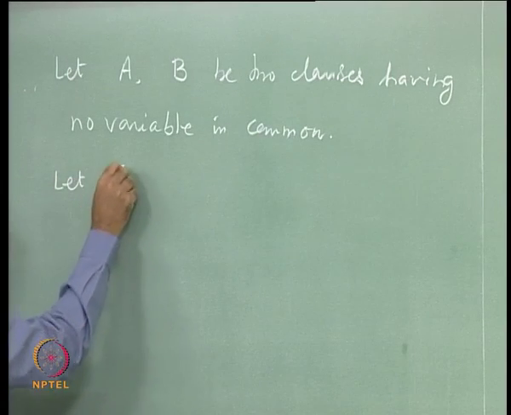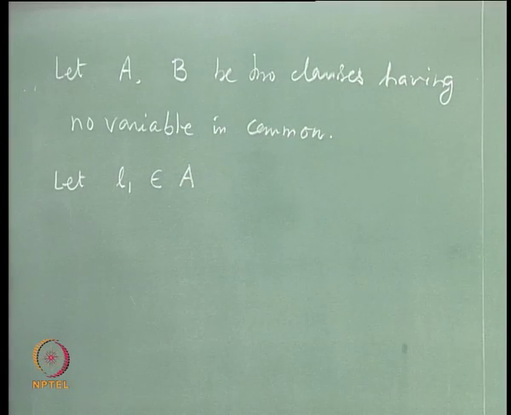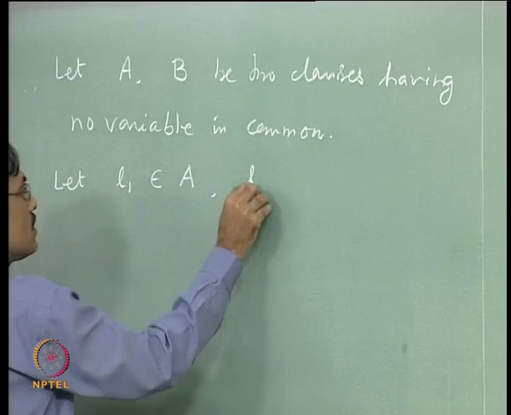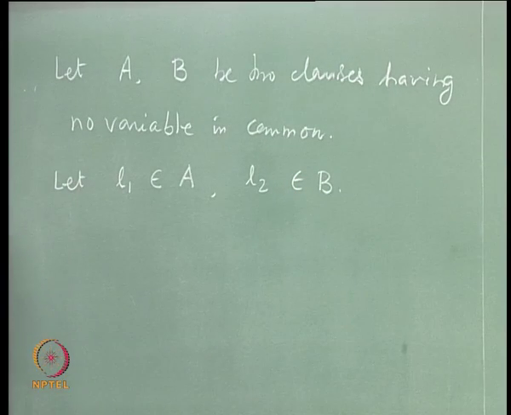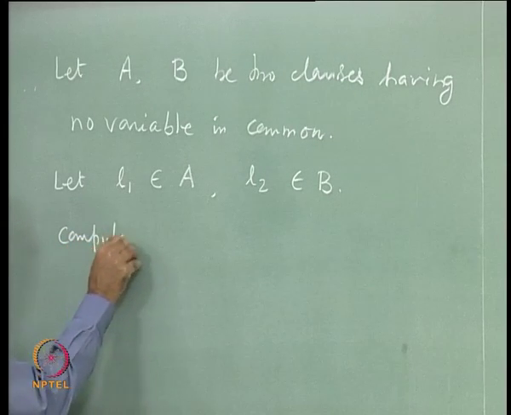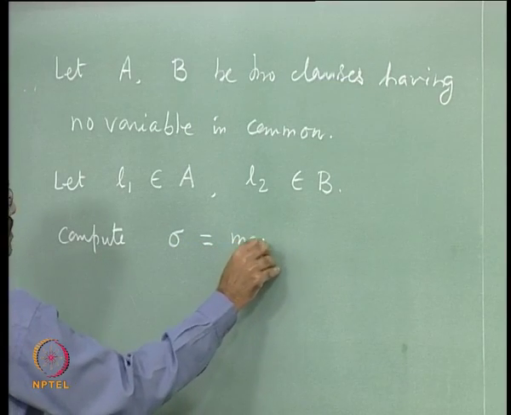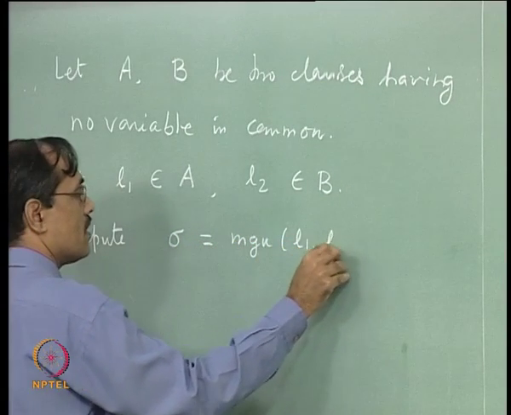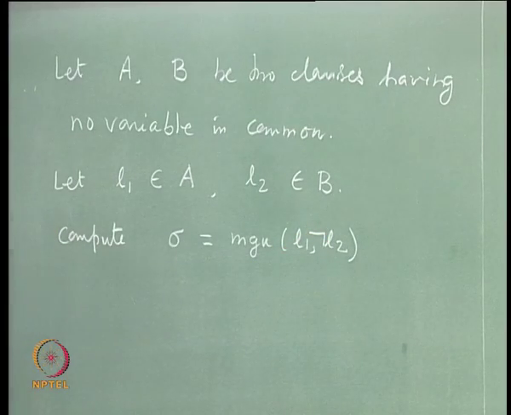So, let L1 be a literal in A and L2 be a literal in B. Then compute the most general unifier of these two literals L1 and not L2, that is what we had seen, right.